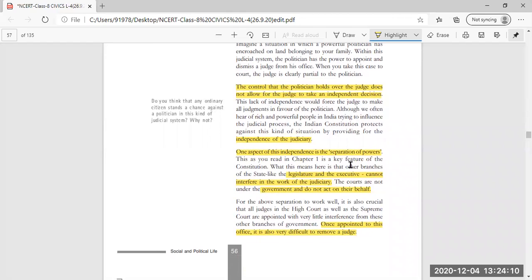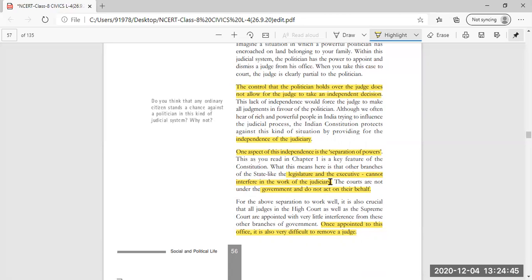One aspect of this independence is the separation of powers. One important feature why independence of the judiciary is there in our country is the separation of powers. Now, what is this separation of powers? You have already read about it in Lesson 1, the key features of the Constitution, in which you read about the other organs of the government also: the legislature and the executive are also there, but they cannot interfere in the judgment of the judiciary.